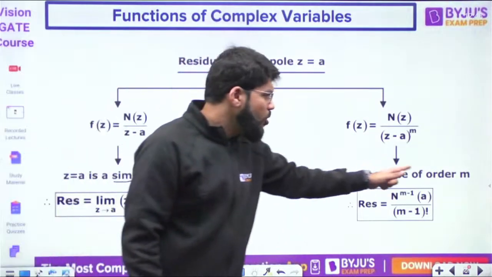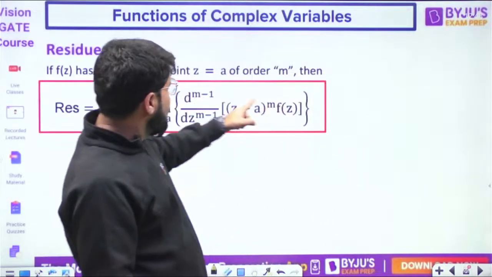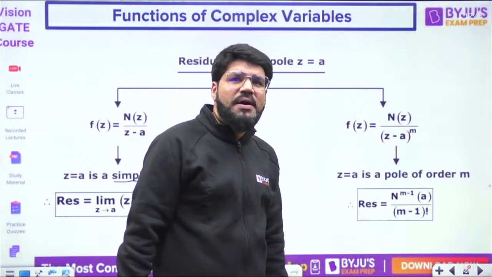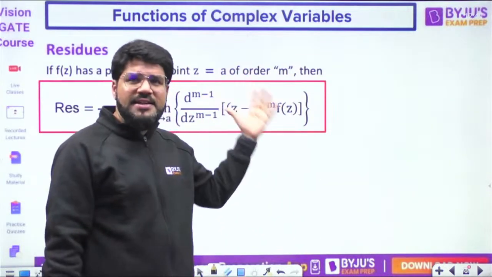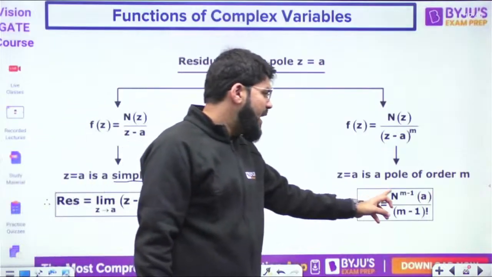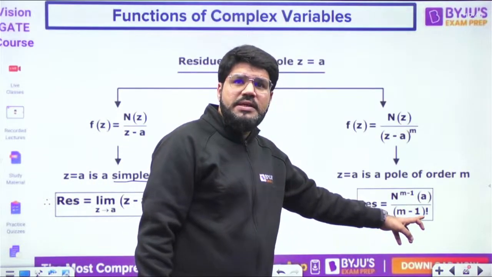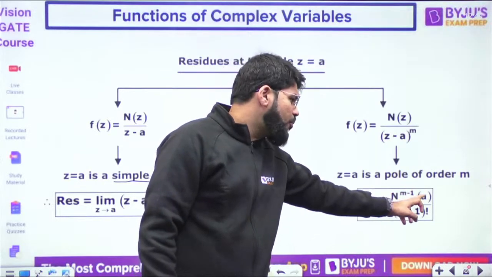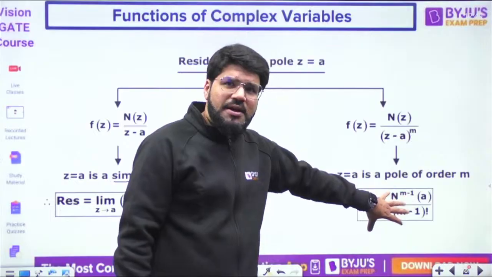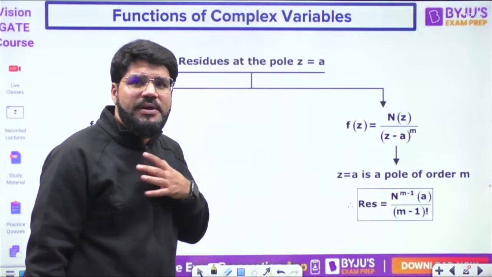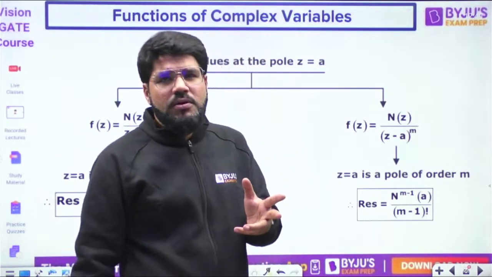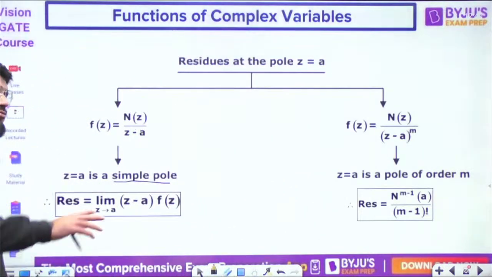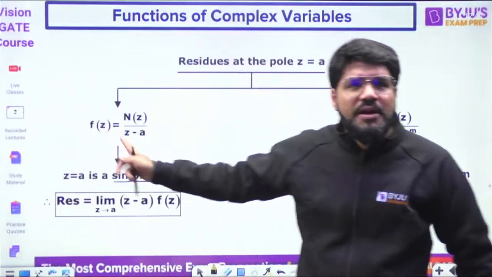But if it is a pole of order m, then writing f(z) as N(z) upon (z minus a) power m, by the previous formula only, but I'm making it simple, the residue will be N^(m-1)(a) upon factorial (m minus 1), where N means the numerator function and we take the (m minus 1)th derivative at the point a. This is the general formula I have copied there. Focus more on residue, because a direct question on residue also comes. Just for practice we have done 2-3 problems of Cauchy integral, but our major focus will be here.